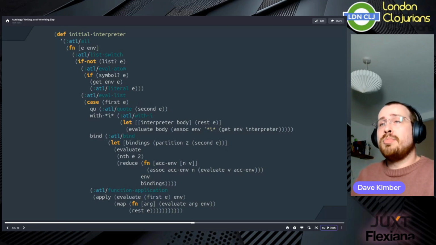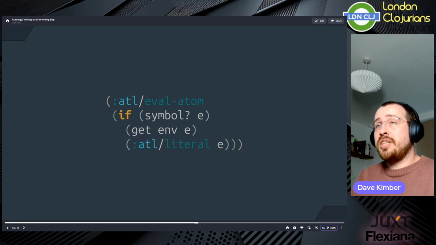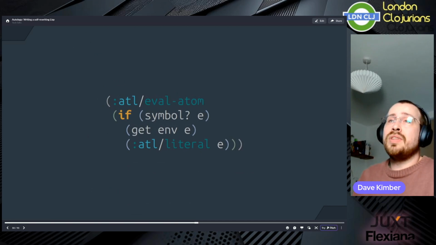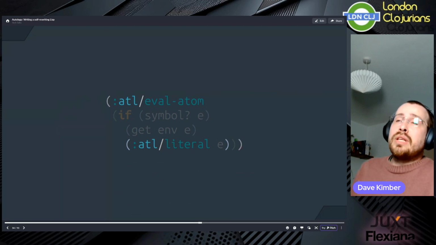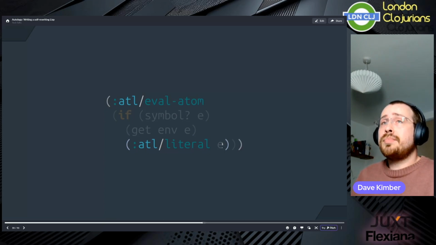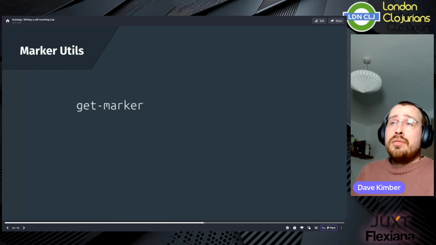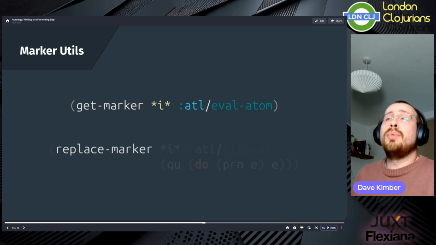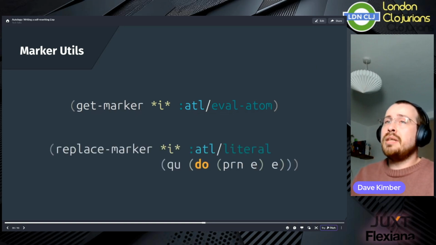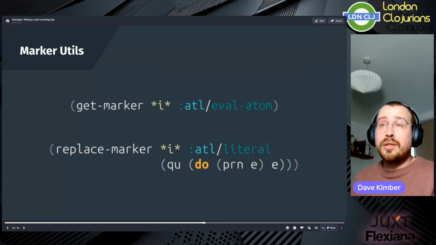But if we just take a look at a small section, we can see that the different sub-expressions of our interpreter are tagged with these little ATL markers. These markers label the different sections of the interpreter and give us an easier way of referring to and modifying different parts of it. And Autology provides a couple of utility functions that use them. We have a get marker, which for a given interpreter and marker will return that data structure, that section. And we have replace marker, which takes an interpreter, a marker, and a new data structure to insert in place of the original marked expression. Okay, with this, we can actually start to do something for real.